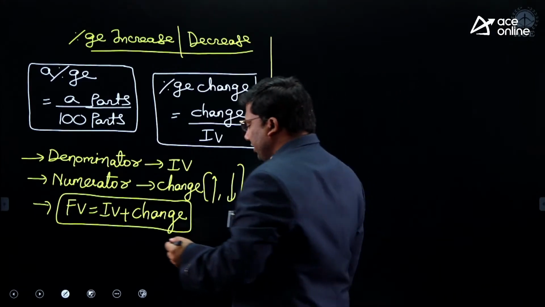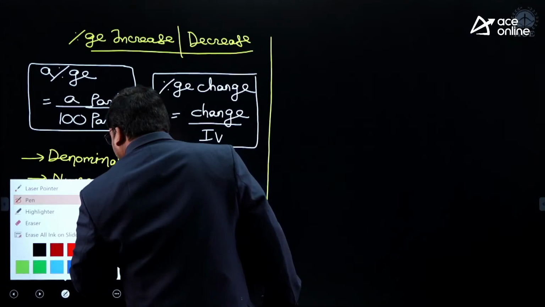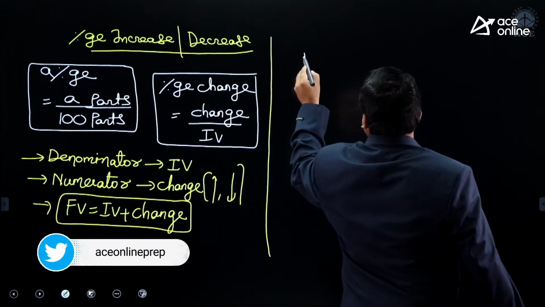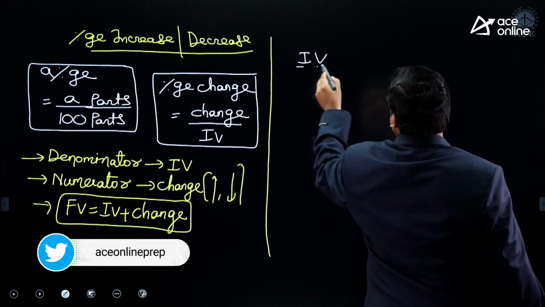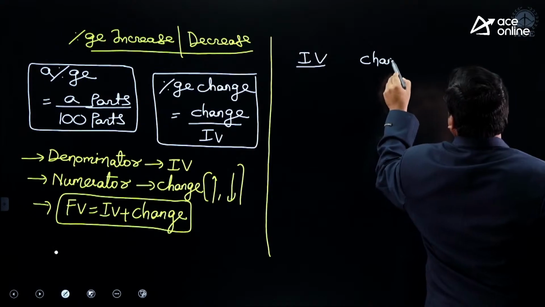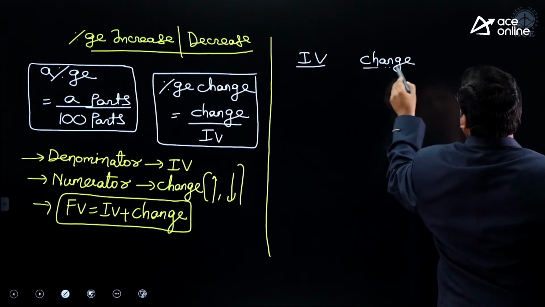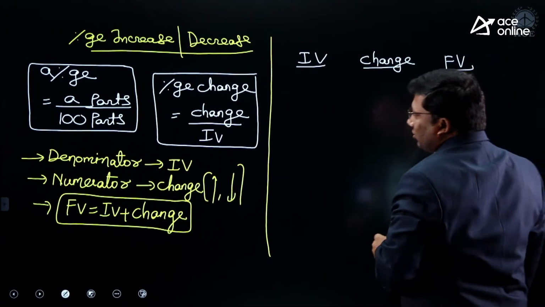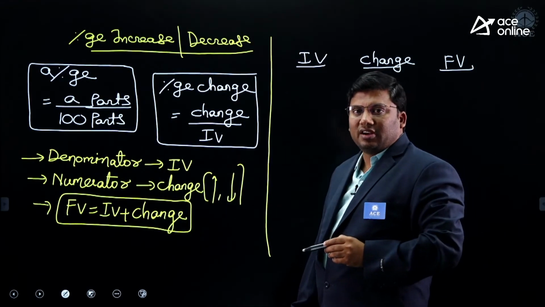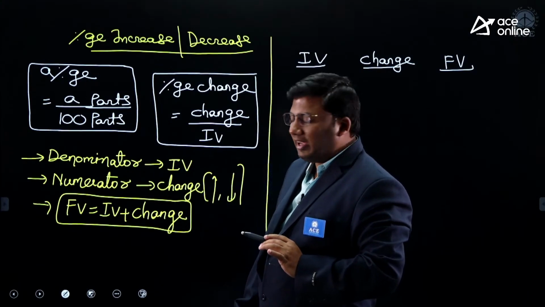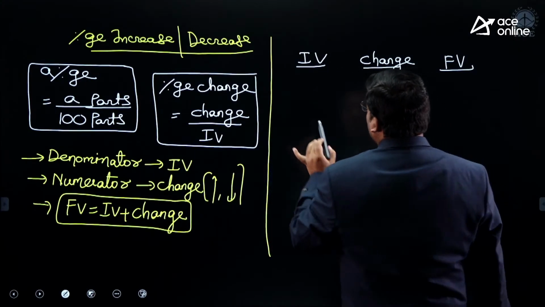Now listen very carefully, sir. There is this initial value, IV. I am calling it the initial value. This is the change and this is the final value. Final value is initial value plus change.